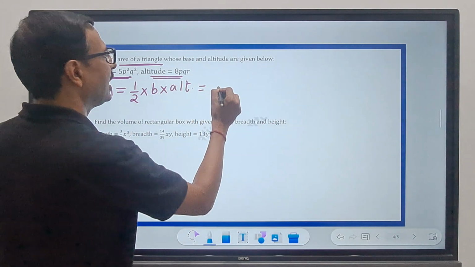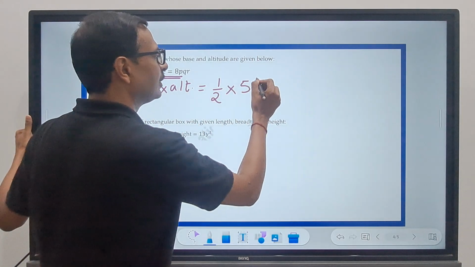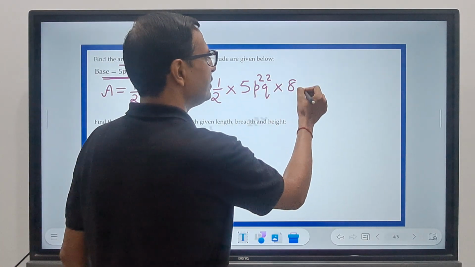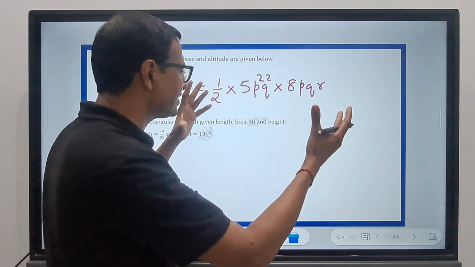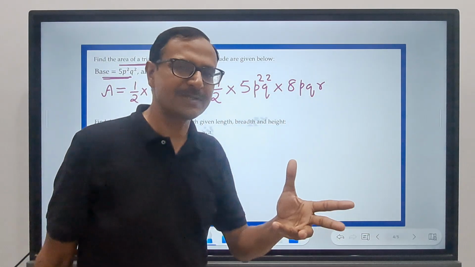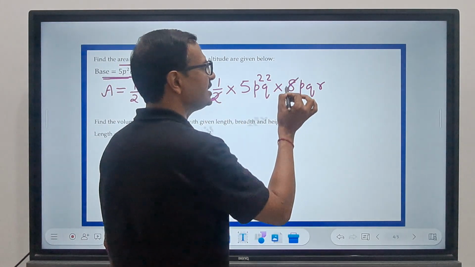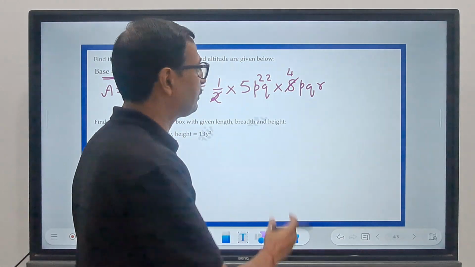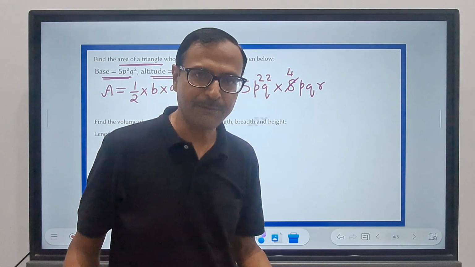So let's put the values. Half into base is 5p square q square into altitude is 8pqr. So can you see some terms which are getting cancelled here? Now again, we don't need to worry about the sign, right? Because everything is positive, area has to be positive, right? So I can see this 2 cancelling this 8, 4 times. See, I am doing it in this step itself now, so that I can find the product of these monomials directly without having to worry about the steps which I have to write.